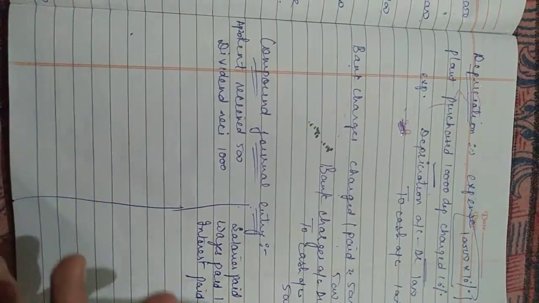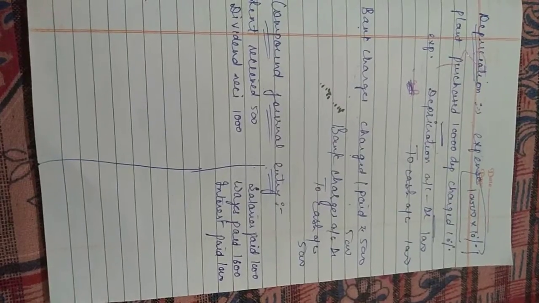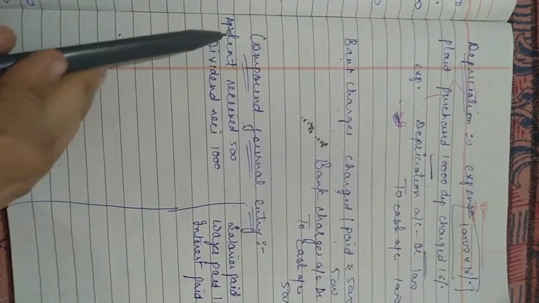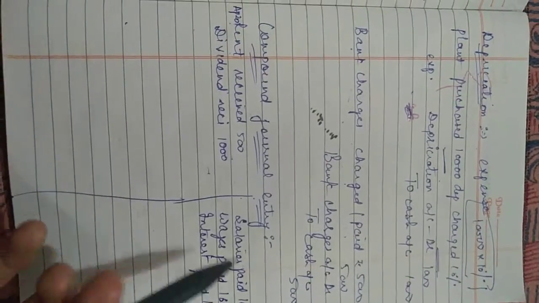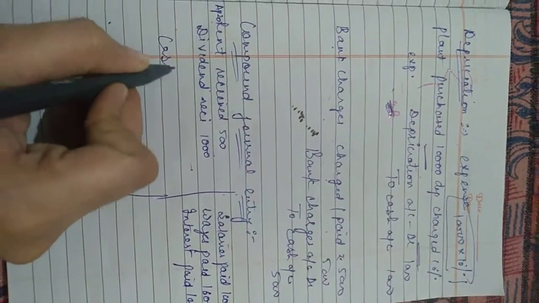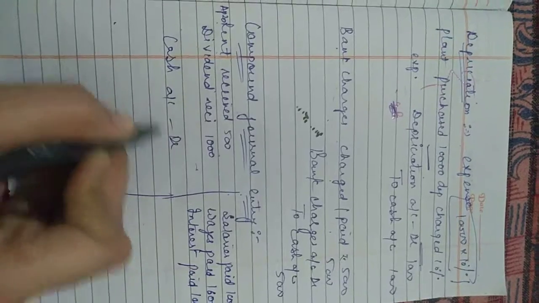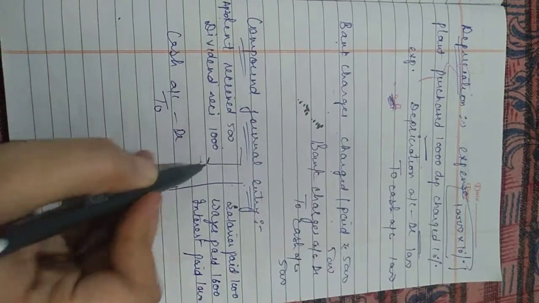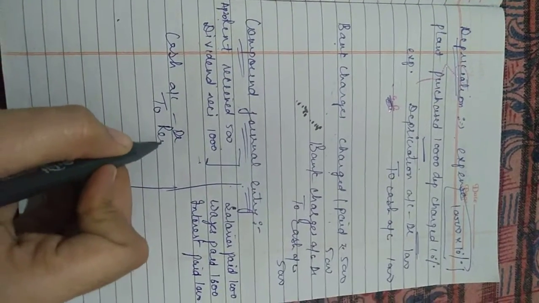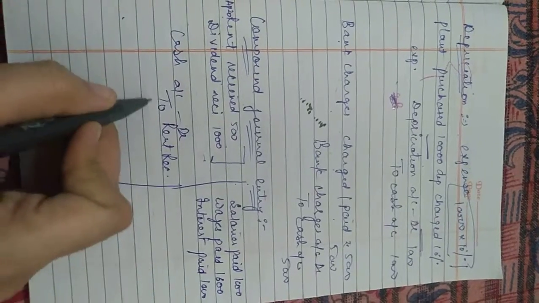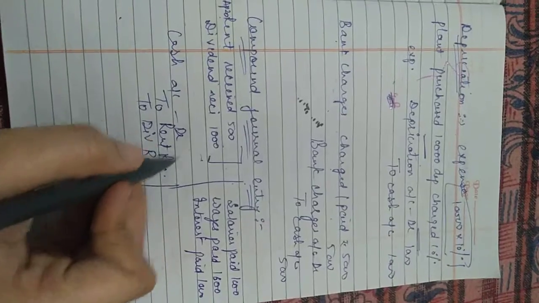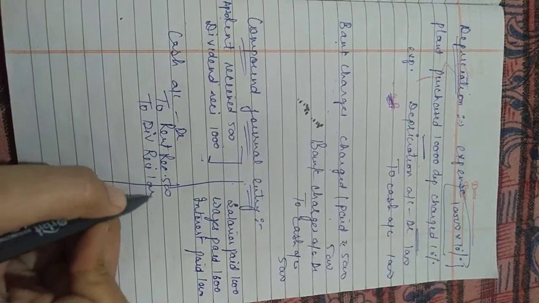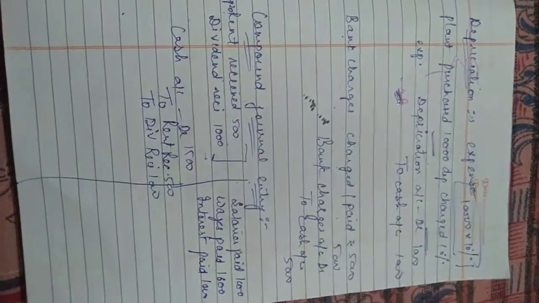Okay, next is compound journal entry. Compound journal entry is basically when two entries are merged into one entry. See this, on April 20 rent received 500, dividend received 1,000. So the entry should be shown: cash is coming in, cash account debit, and you have to show both in one entry, to rent received, to dividend received. 500, 1,000 and total cash you have received is 1,500.